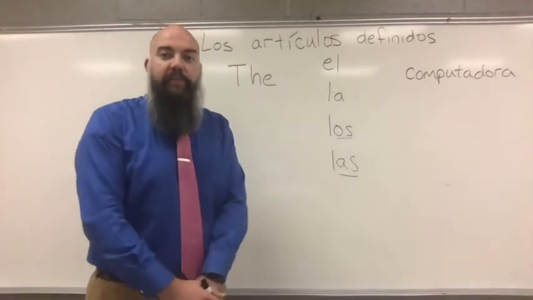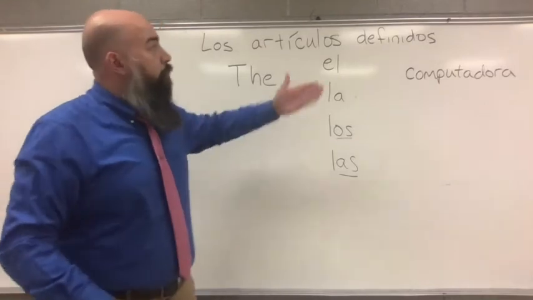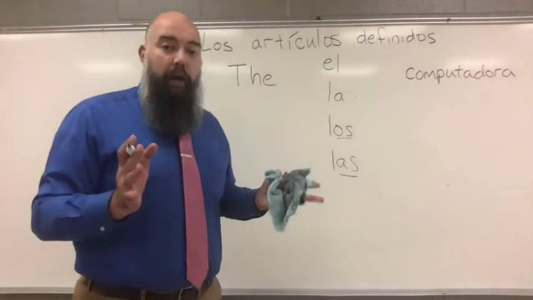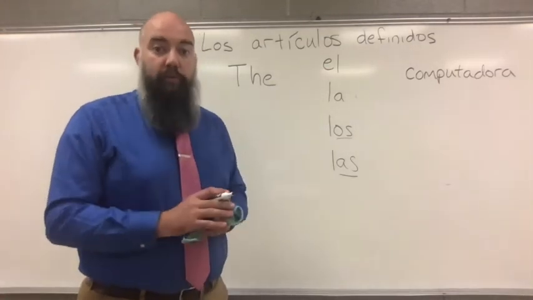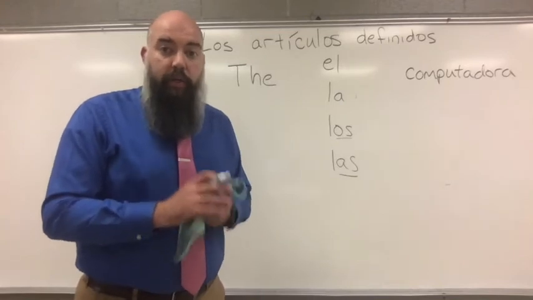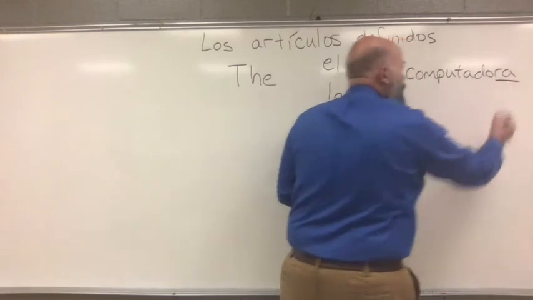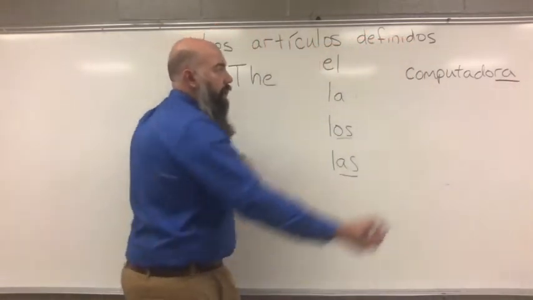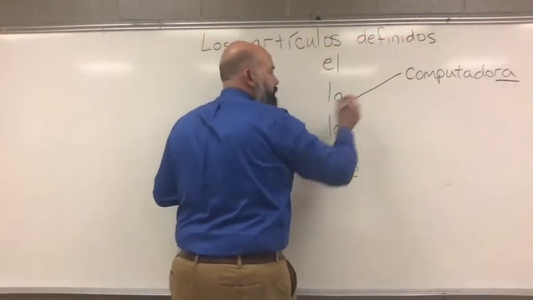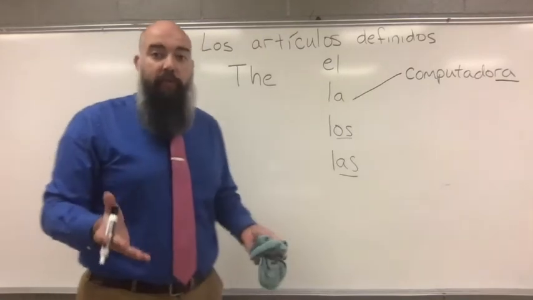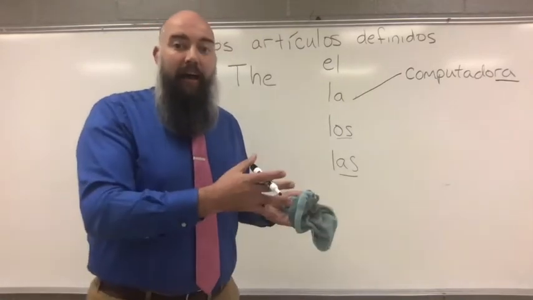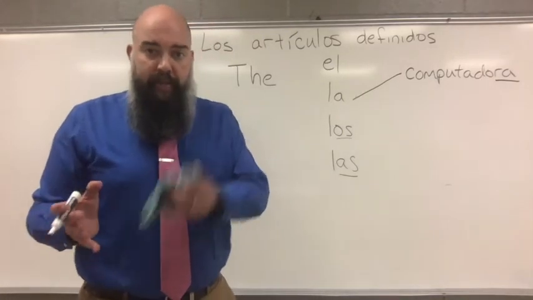There you go. Now you can see it. The word computadora. Now, judging by our little rules we use with chico and chica, we can look at computadora. We see that it ends in an a, and we know that that will go with la. So the word for the computer would be la computadora. Let's look at another word.